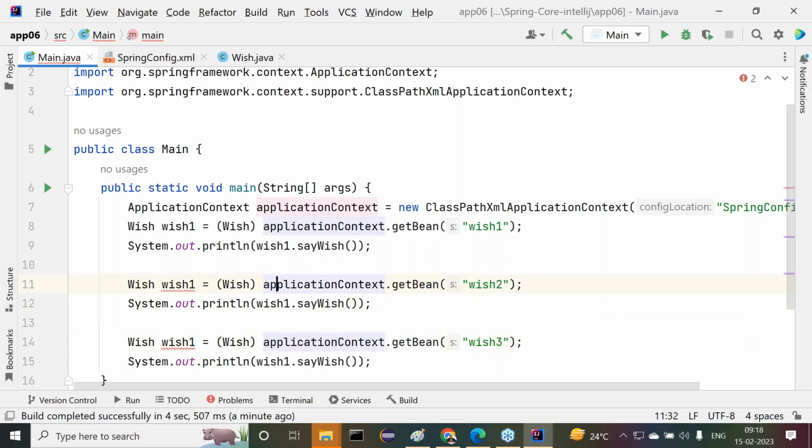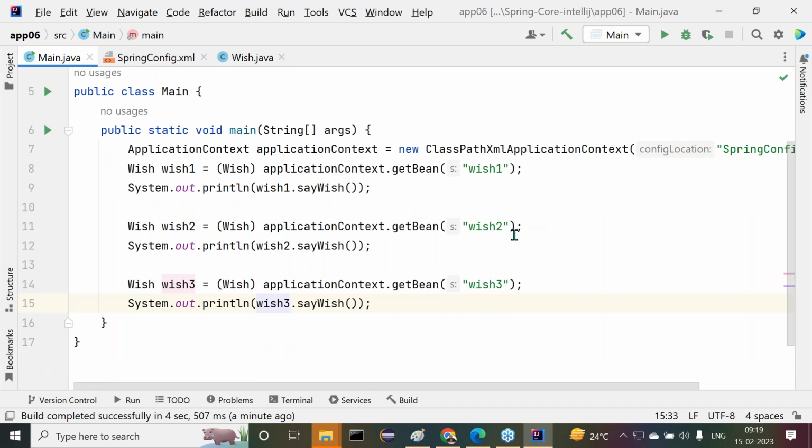Here I want to take these variables also. Now this is wish two, and System.out.println of wish two dot say wish. Now this is wish three. Here I want to provide wish three. Observe carefully. I'm trying to get that bean object on the basis of three values, wish one, wish two, and wish three. Got it or not? All the three values here we provided.